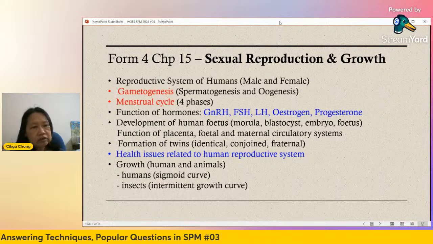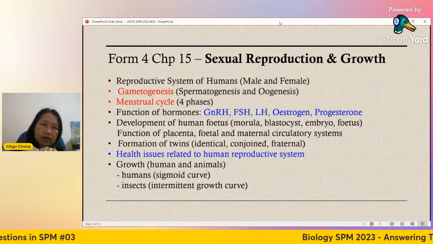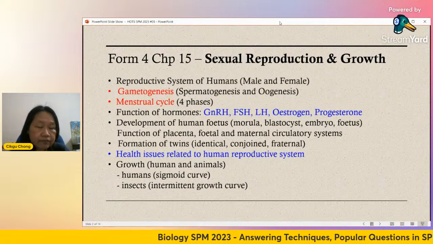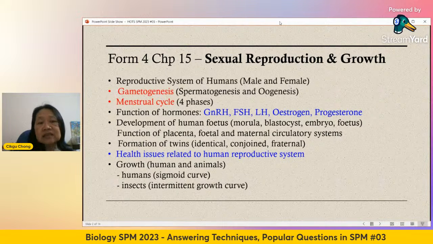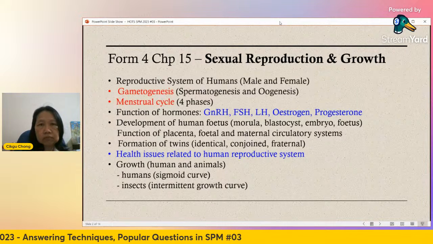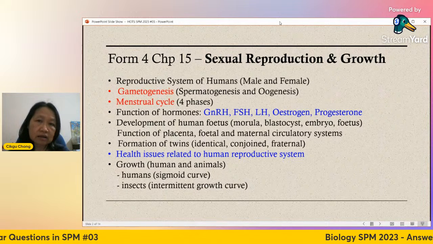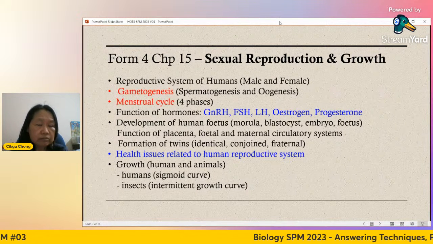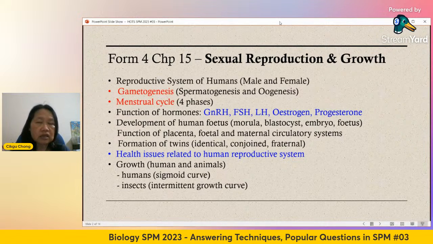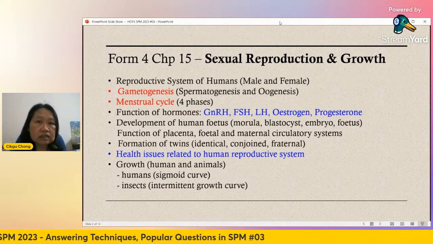Then for animals with an exoskeleton, they have a hard covering, so the body cannot expand continuously. They have to grow intermittently, that means from time to time. They grow one time, after that stop, no more growth. Wait for the exoskeleton to break. After it molts a few times, the length will increase immediately. After that, no more increase until the next ecdysis, the next molting.